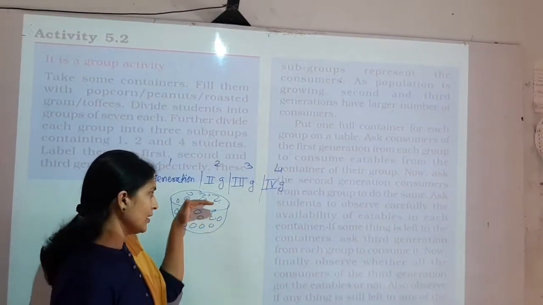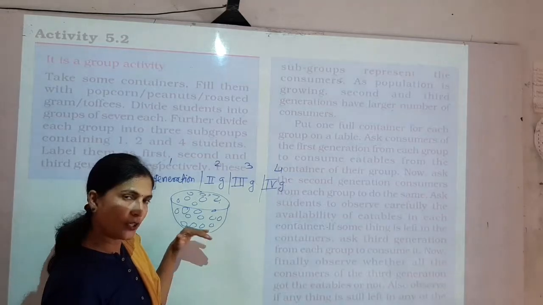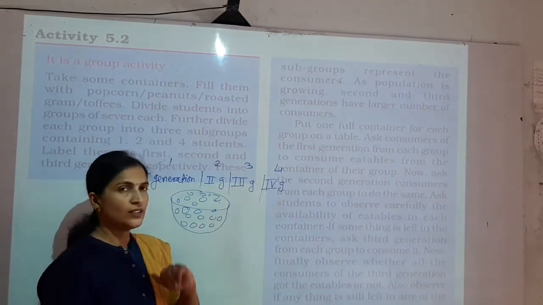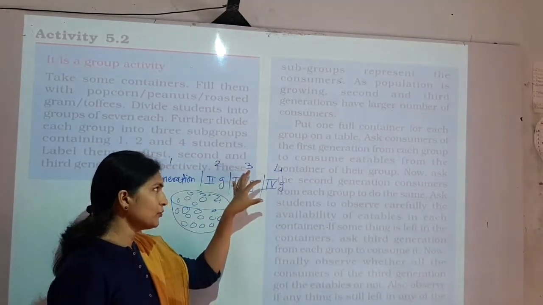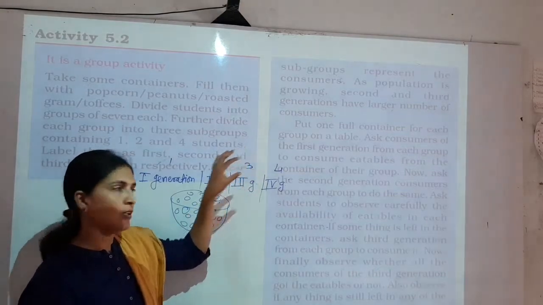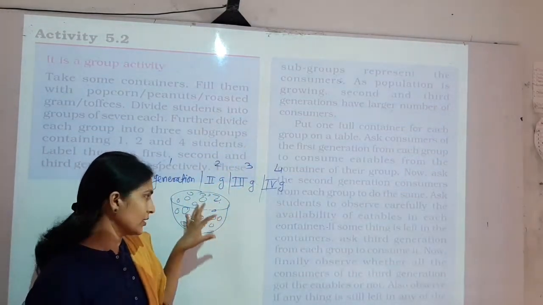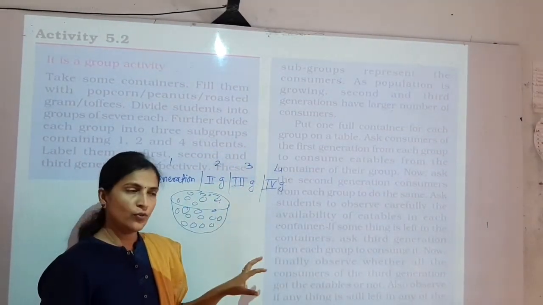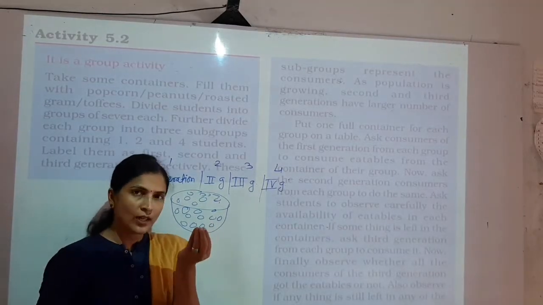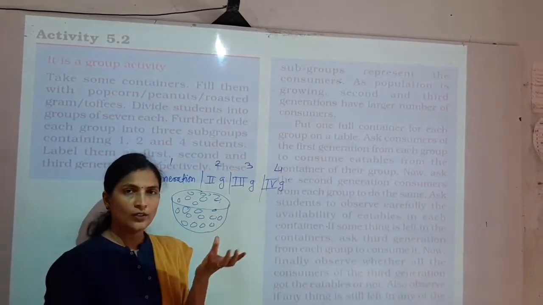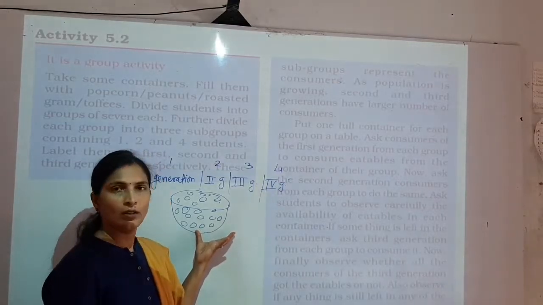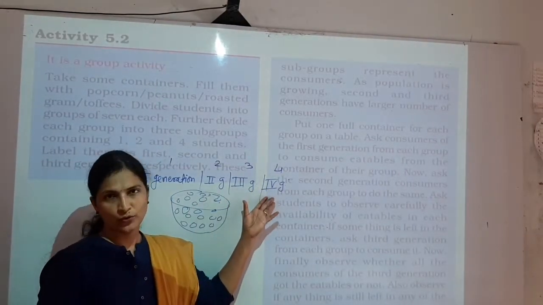So definitely the level of the groundnuts will go down. Then the third generation will come, and the students in the third generation will start eating or consuming these groundnuts. So finally what will happen? There will be some groundnuts in the bowl, or there will be nothing in the bowl for the fourth generation.